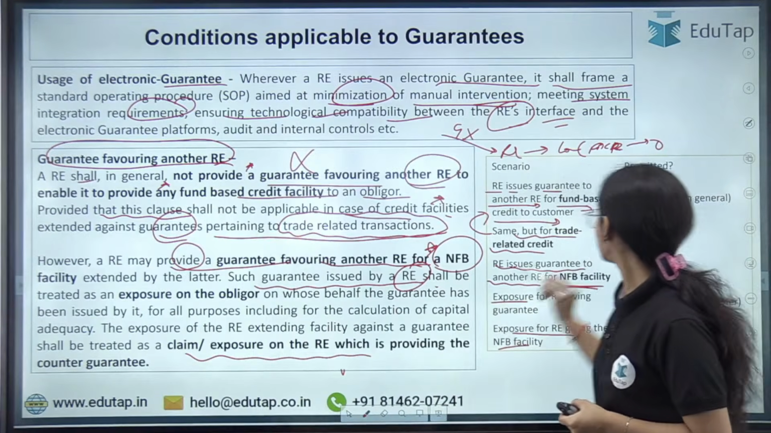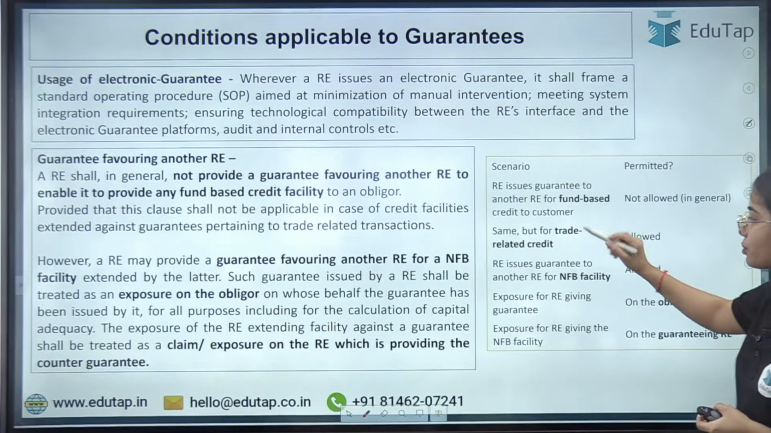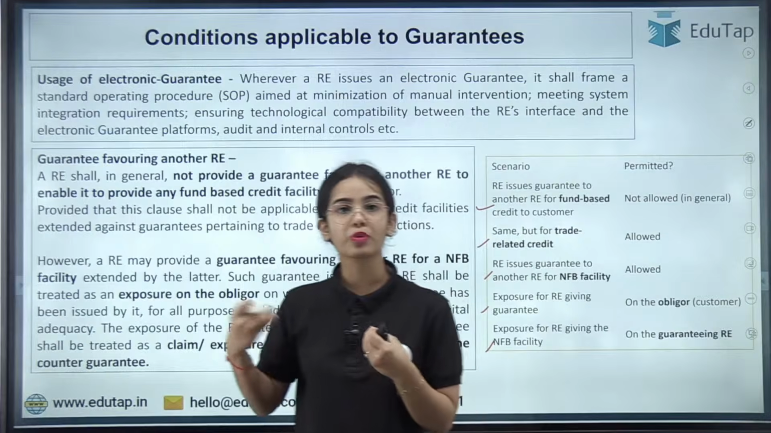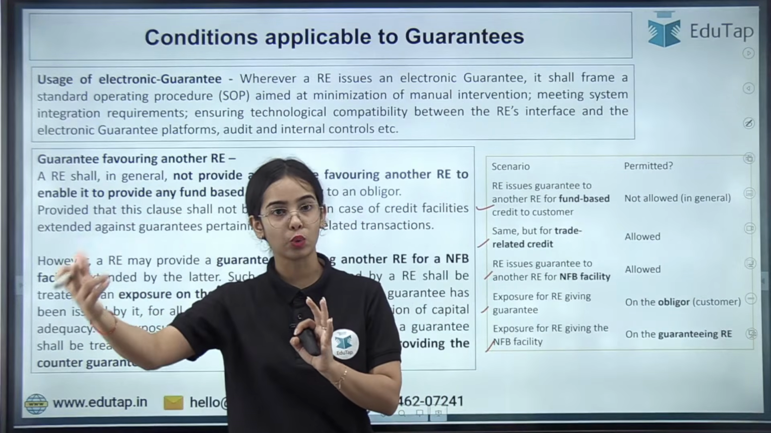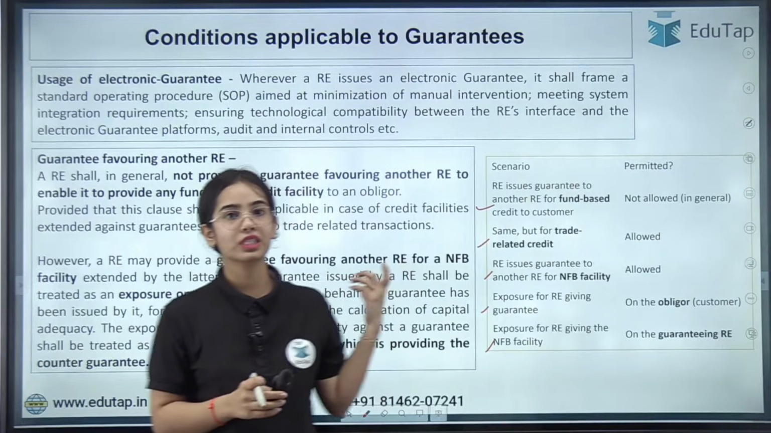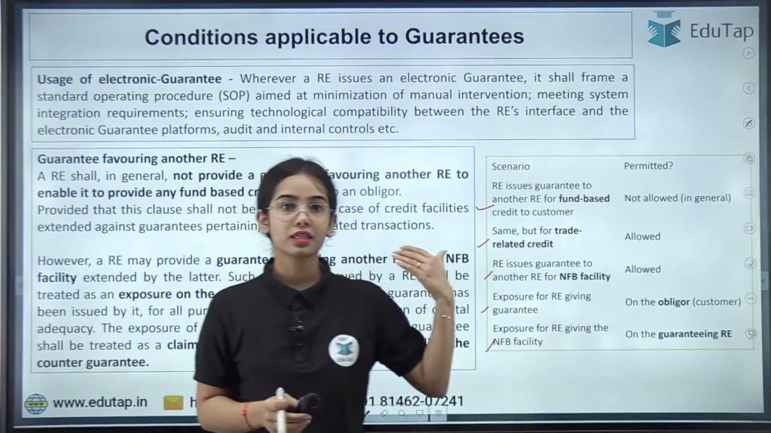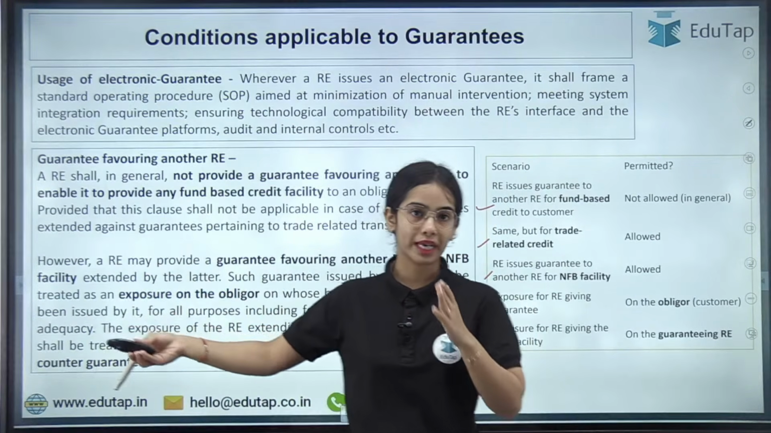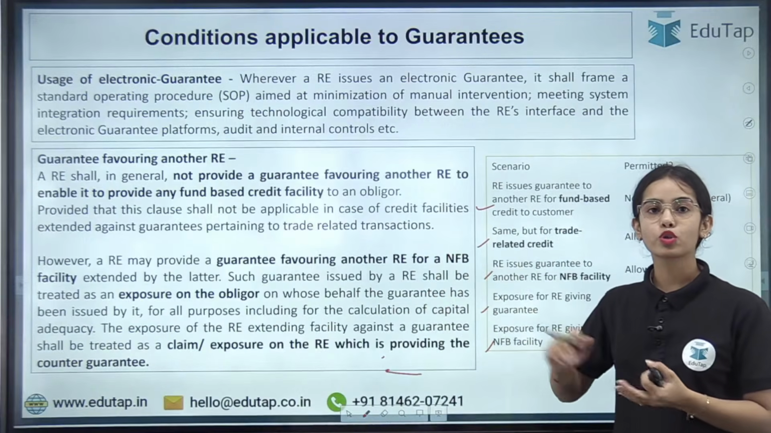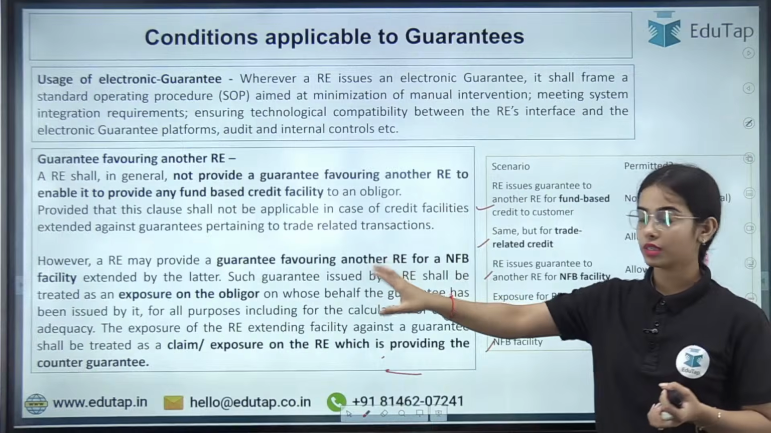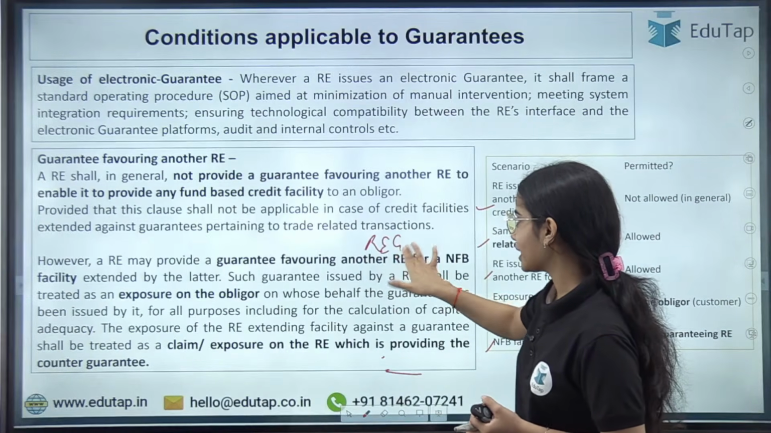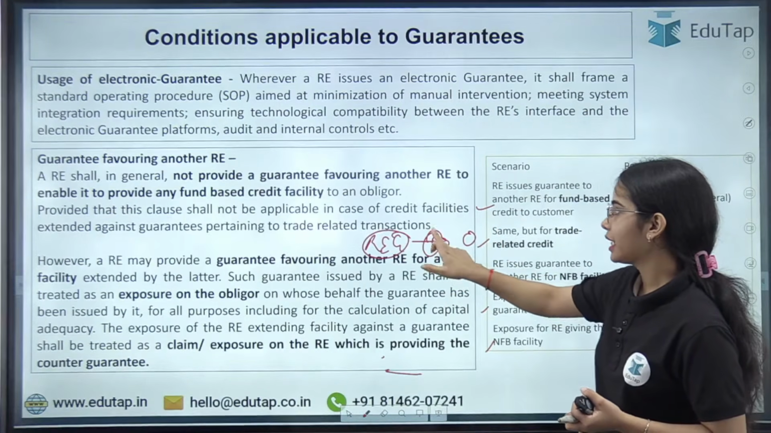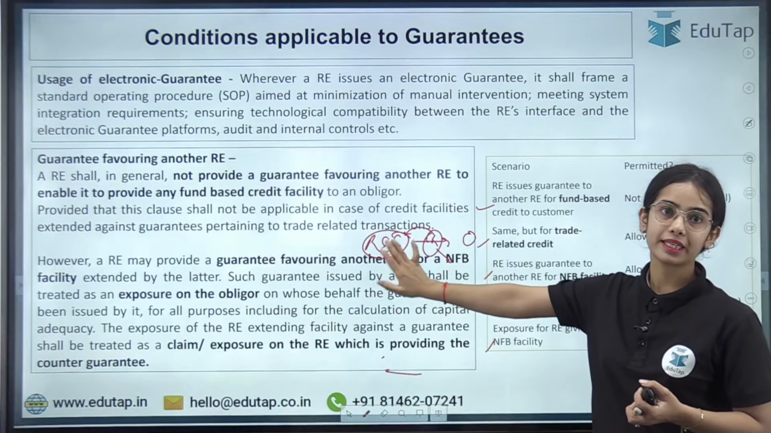So actually there are 5 criteria that you have to remember, which I have written here. A regulated entity should not provide any guarantee to another regulated entity to provide a loan, but this clause is not applicable for trade related transactions. The regulated entity can provide a guarantee to another regulated entity that is providing NFB facilities to the obliger. This is allowed, and in this case the exposure is with the obliger. The regulated entity providing the final guarantee has the exposure to the obliger, and the regulated entity providing the NFB facility can take the money from the final regulated entity that is doing the guarantee.